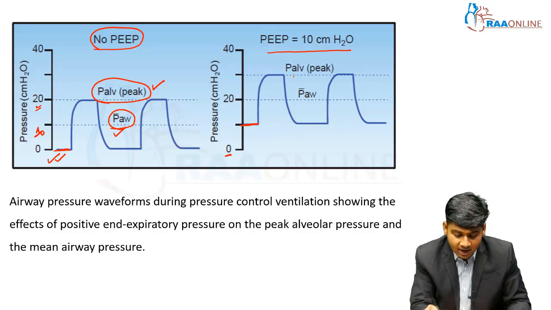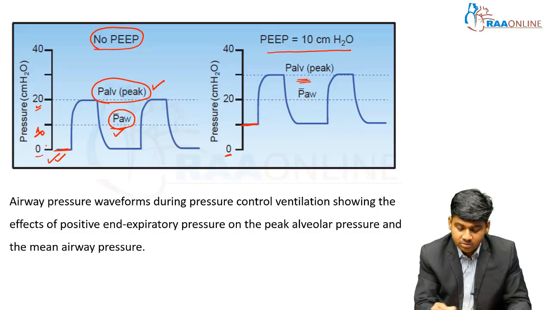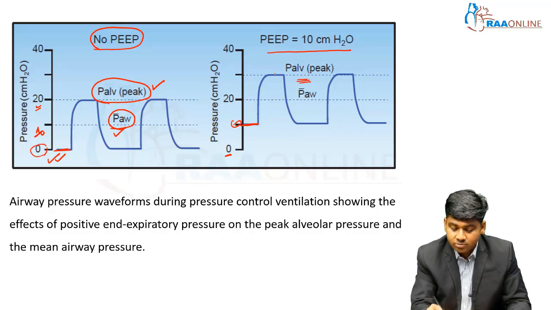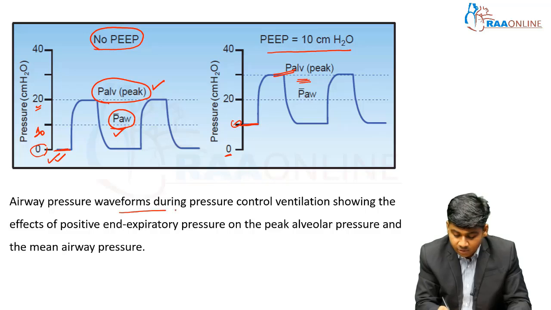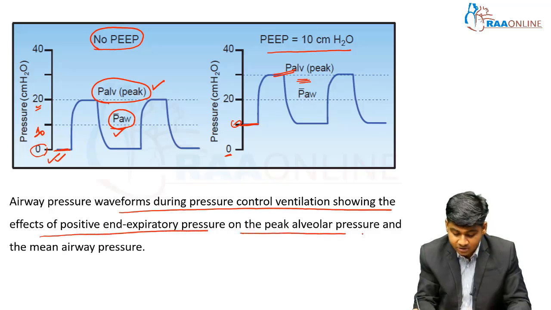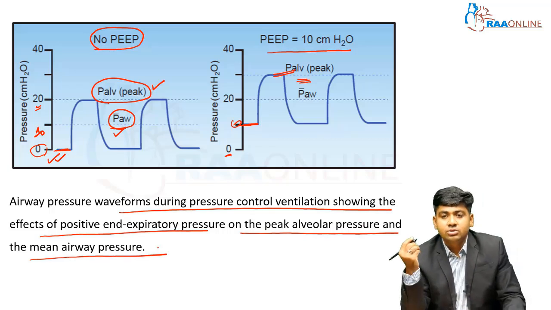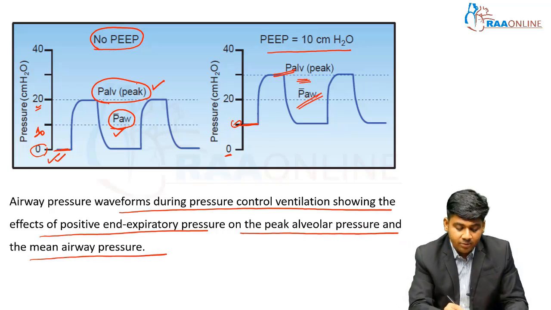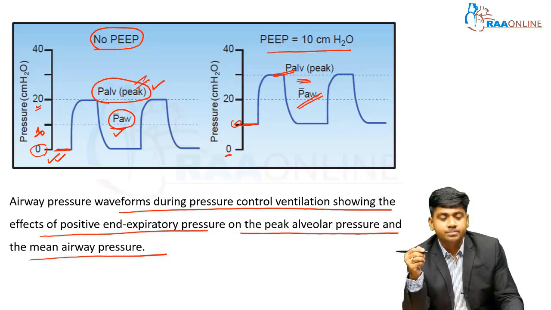Now you can see you can get a higher value here, 30. Here it is 0, 10. Now the alveolar pressure will increase to 30. So this is the airway pressure waveform during pressure control ventilation, showing the effect of positive pressure on the peak alveolar pressure and the mean airway pressure. So see, the mean airway pressure and alveolar pressure will increase when we give PEEP.